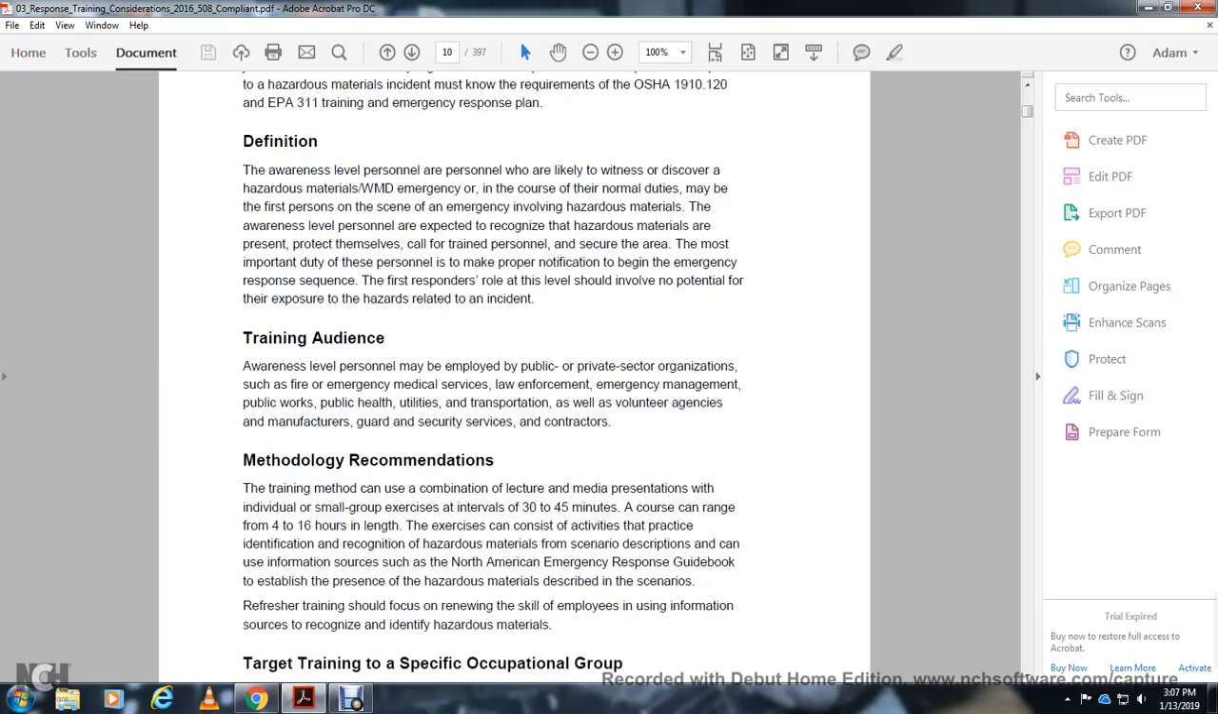Methodology of the recommendation: training using a combination of lecture methods and media presentations, involving individual and small group work, with intervals of 30 to 45 minutes, for a range of 14 to 16 hours in length.